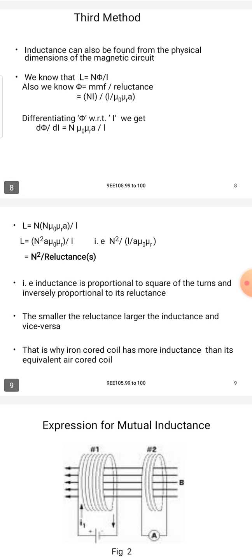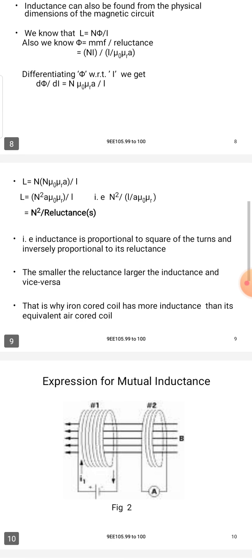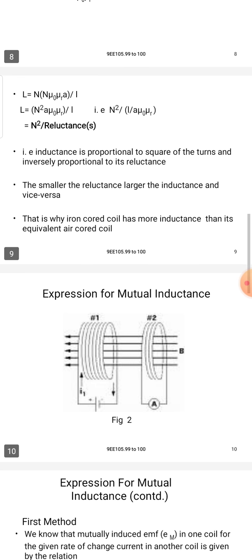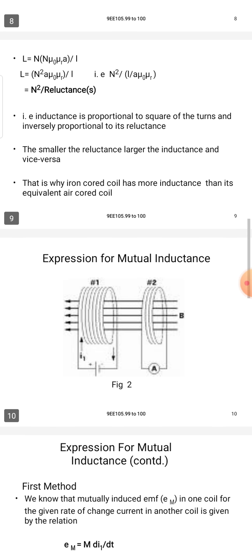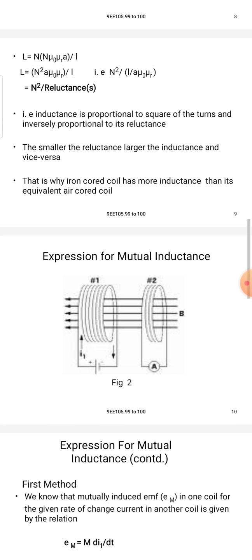So L is equal to N into (N μ0 μr A by l), that is L is equal to N squared μ0 μr A by l, that is N squared divided by (l by A μ0 μr), which is equal to N squared by reluctance. Inductance is proportional to the square of the turns and inversely proportional to the reluctance.